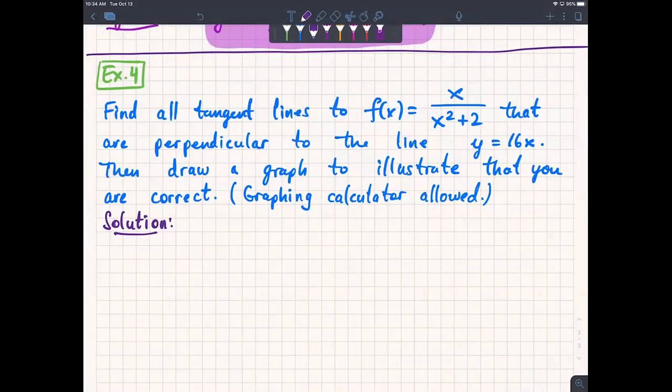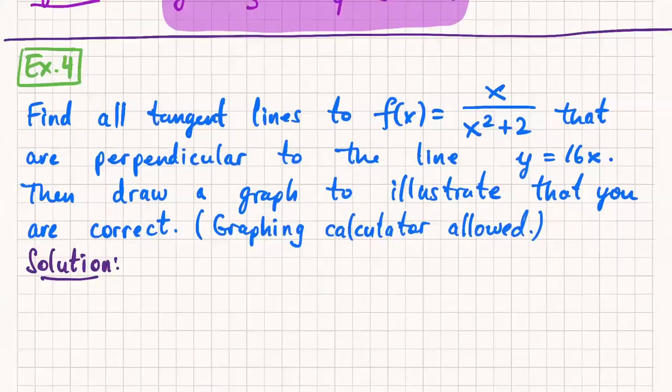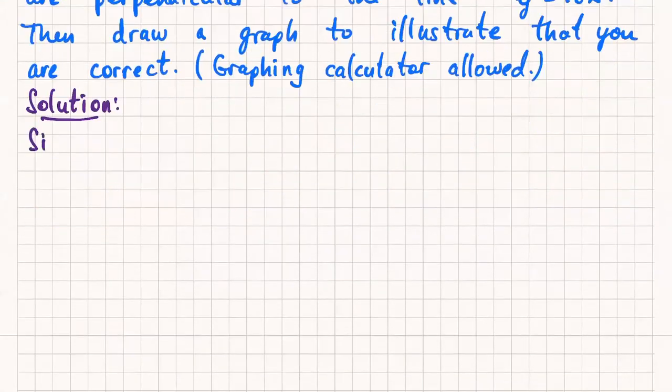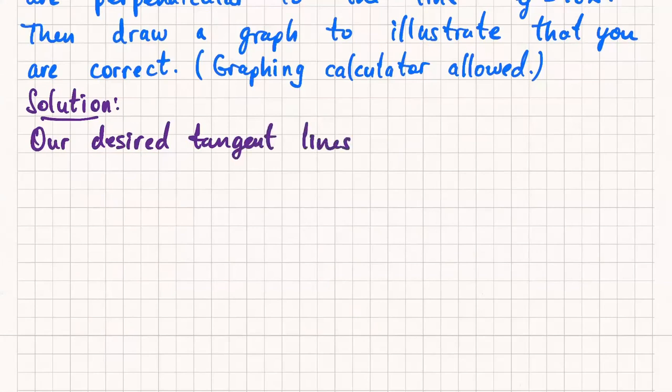Okay, so let's discuss this. It's okay if you didn't quite finish. Our desired tangent lines have slope -1/16.